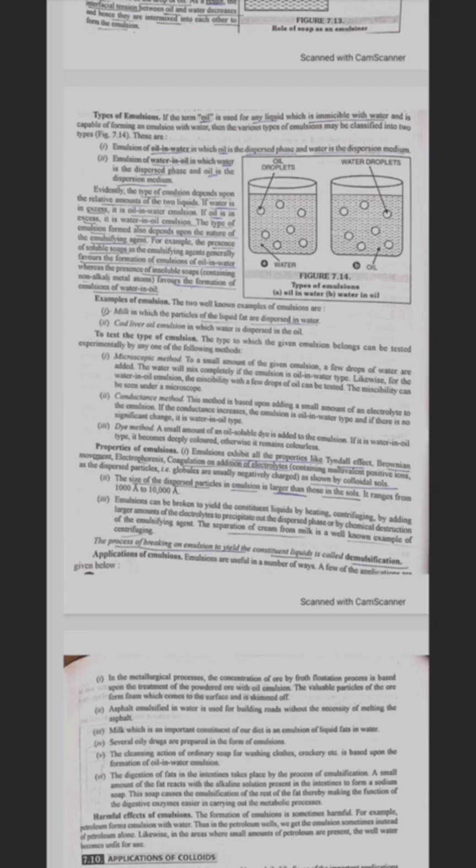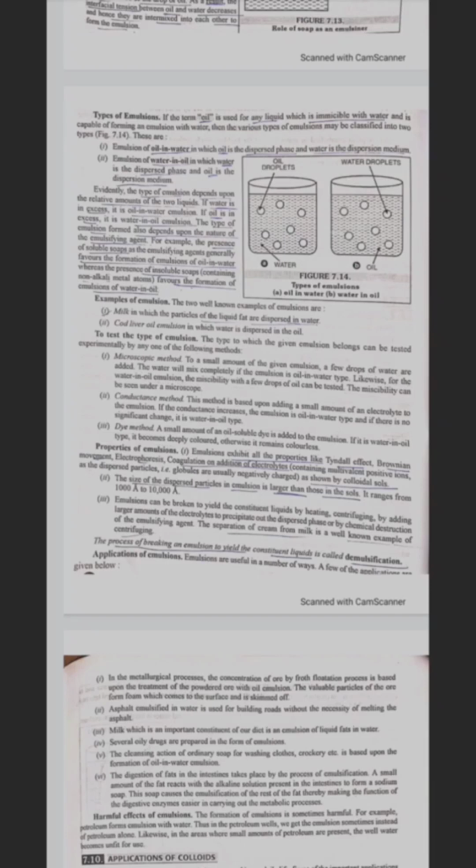Test of the type of emulsion. The type to which a given emulsion belongs can be tested experimentally by any one of the following methods. Microscopic method. To a small amount of the given emulsion, a few drops of water are added. The water will mix completely if the emulsion is of the oil in water type. Likewise, for a water in oil emulsion, the miscibility with a few drops of oil can be tested. The miscibility can be seen under a microscope.